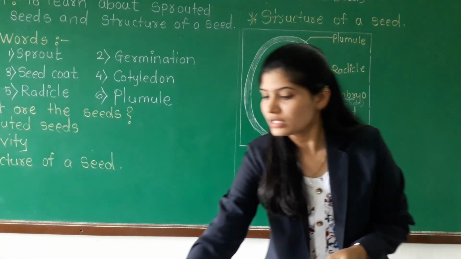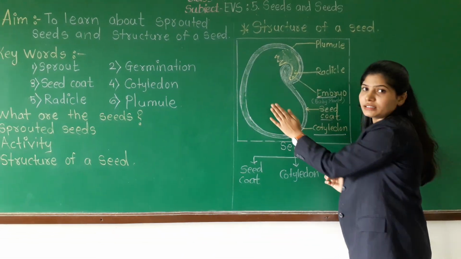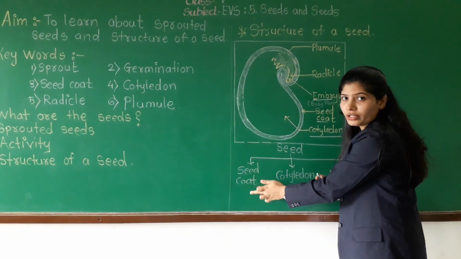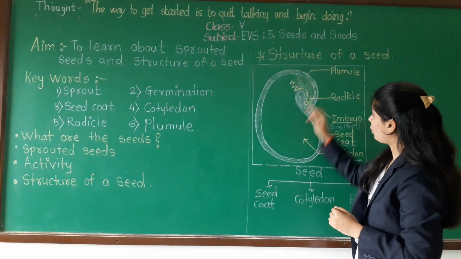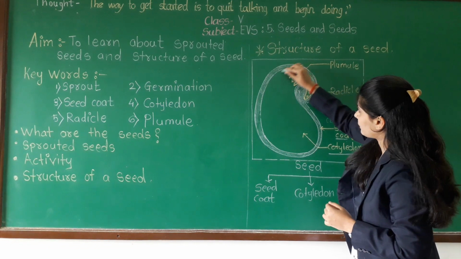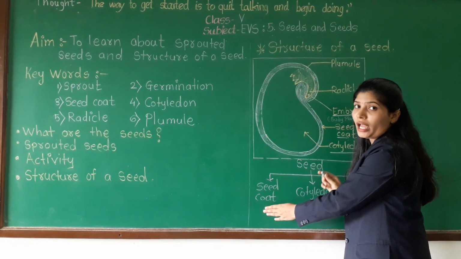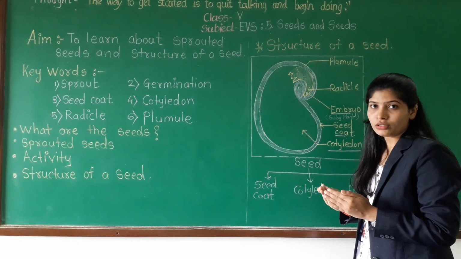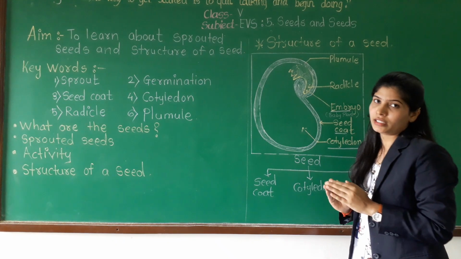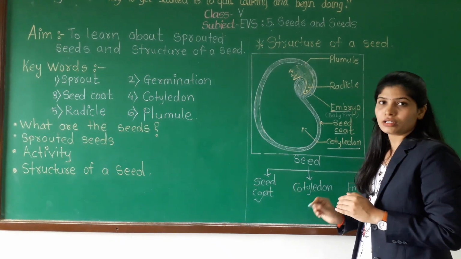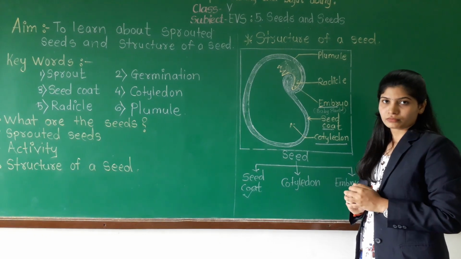This seed coat protects the inner parts of the seed. Understood? The outer covering of a seed is known as the seed coat. And what is the function of the seed coat? Yes, it protects the inner parts of the seed.